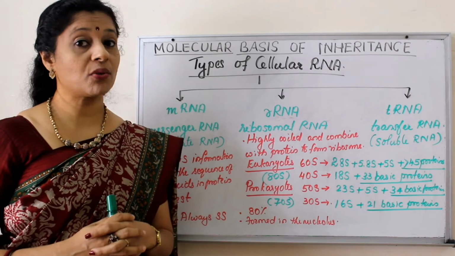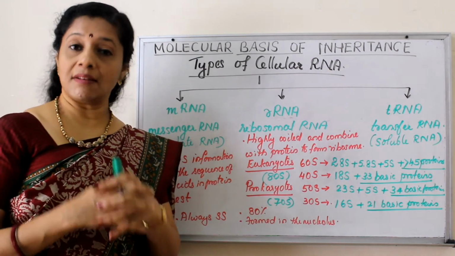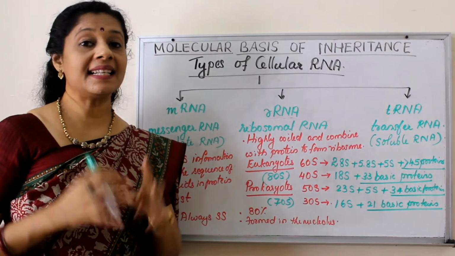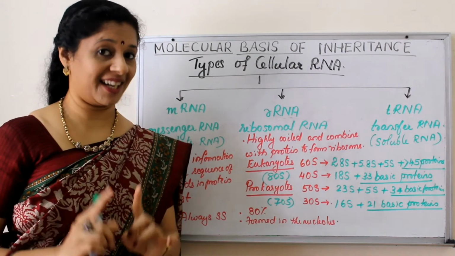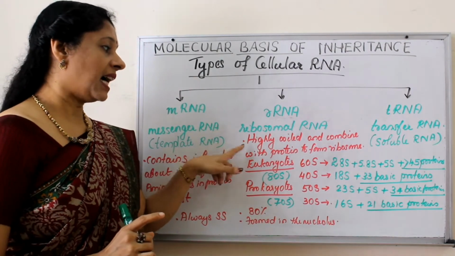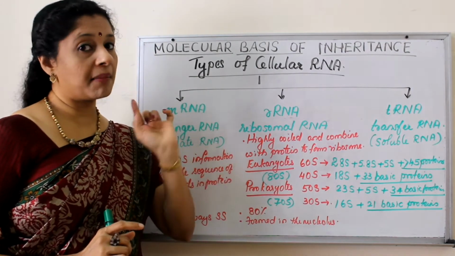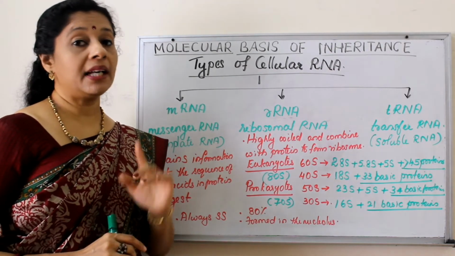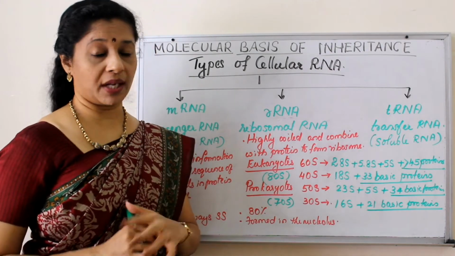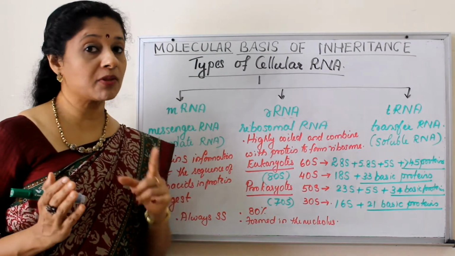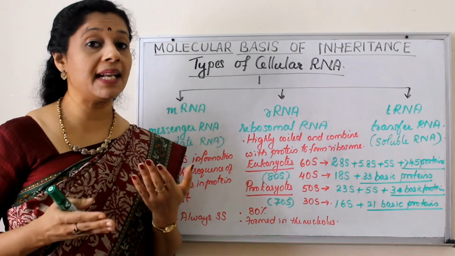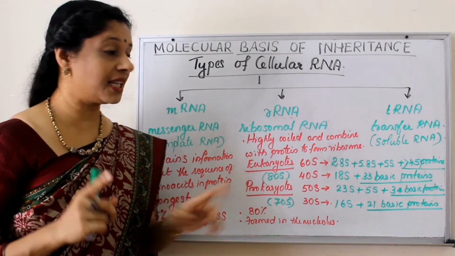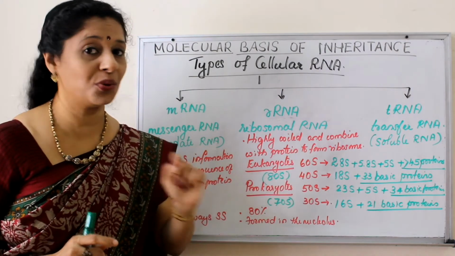You know, ribosome is a cell organelle which is involved in protein synthesis, and it's a non-membrane bound cell organelle, right? So the highly coiled RNA combines with a protein. But if you look at eukaryotes and prokaryotes, they have different types of ribosomes based on the sedimentation coefficient that we represent using S, that is Svedberg unit.